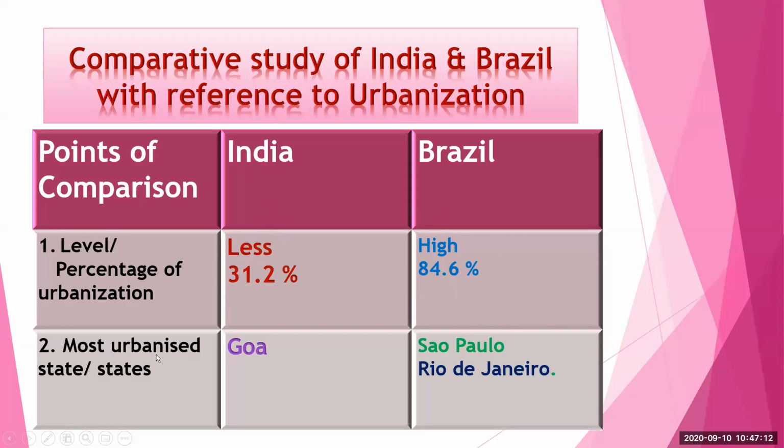And the second is the most urbanized states. India has only one state which is most urbanized, but in Brazil we can see Sao Paulo and Rio de Janeiro, both states are urbanized states.